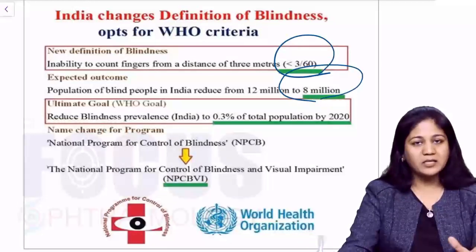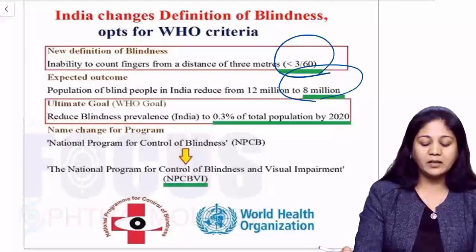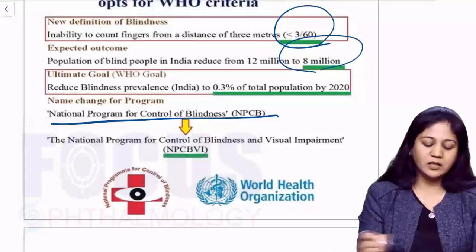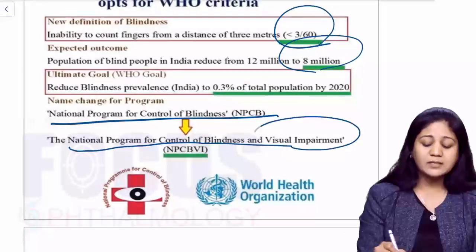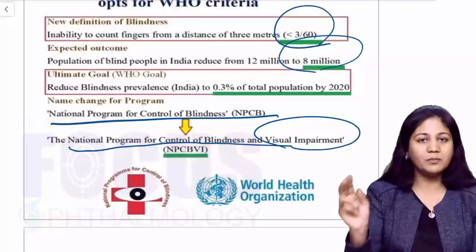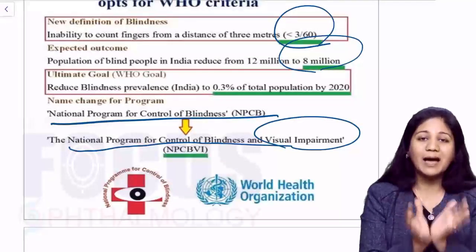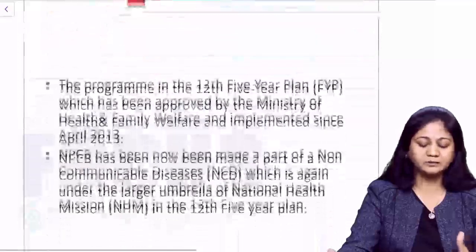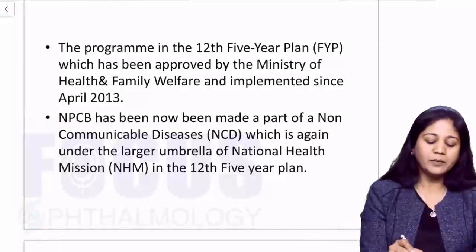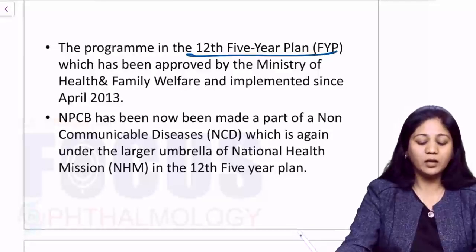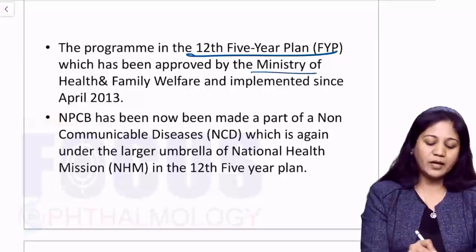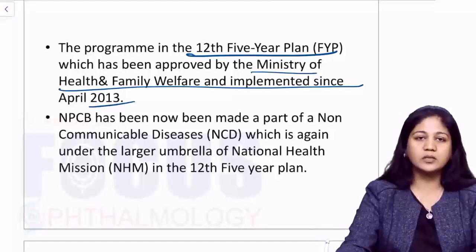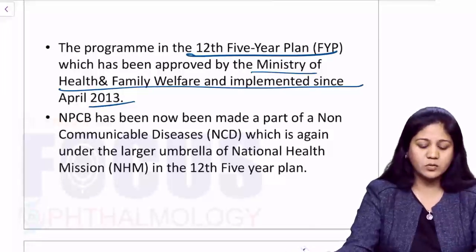But the idea remains the same, that we have to control the blindness, and the name is changed from National Program of Control of Blindness to the National Program of Control of Blindness and Visual Impairment. So visual impairment, which is less than 6/18, we want to cure that strata of population also who have visual impairment, not blindness. Now currently the program is in the 12th five year plan. Okay, now this has been approved by the Ministry of Health and Family Welfare, and this was from 2013 to 2018. Now we have a new report also which is just awaiting.